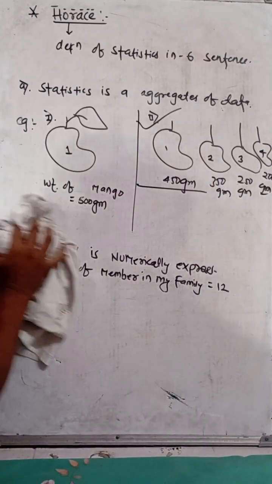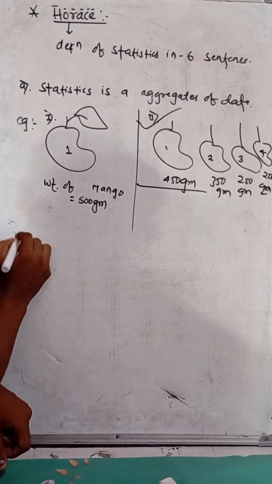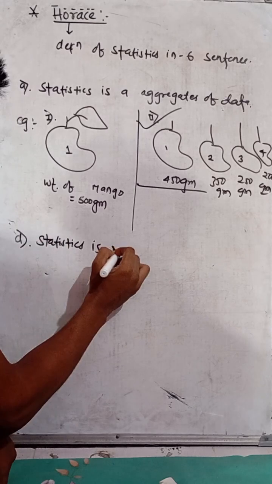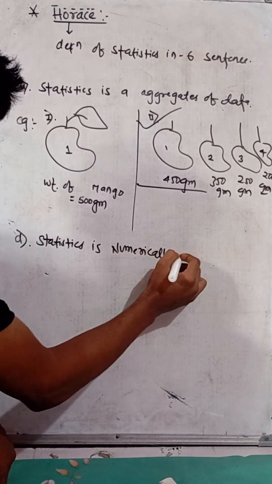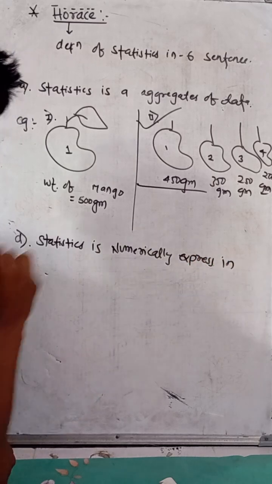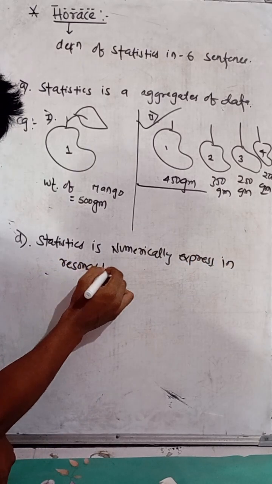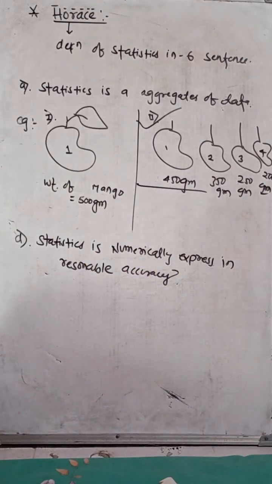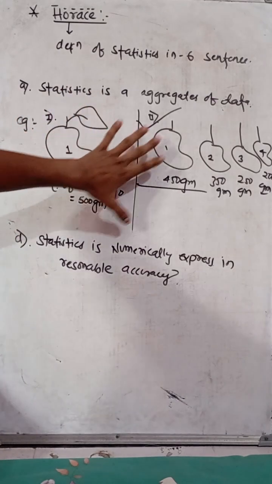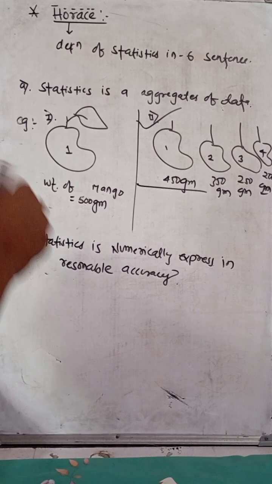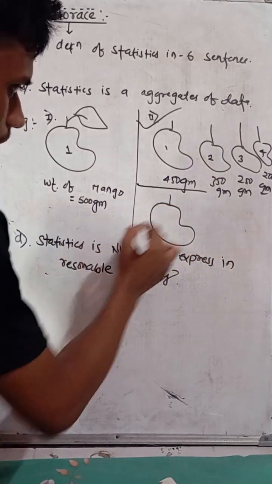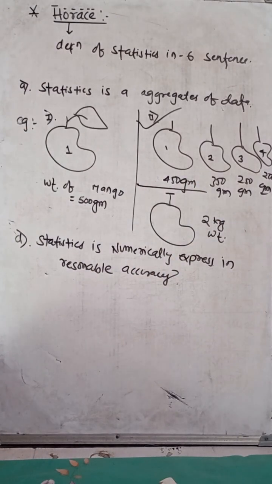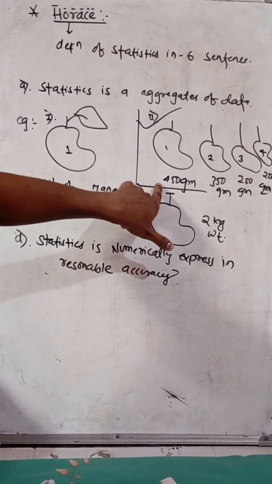Okay, so another, the fourth: statistics is numerically expressed in reasonable accuracy. What does it mean? If I weigh all these mangoes, and then I put in another mango of 2 kg weight, is it feasible to take a 2 kg weight in a series of grams?